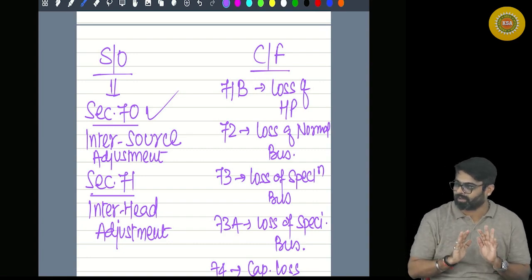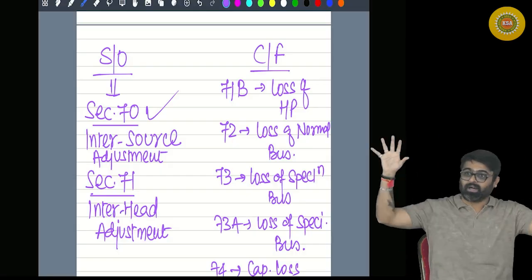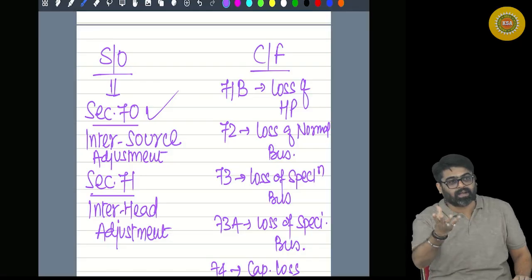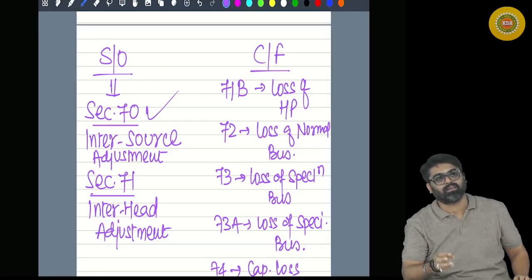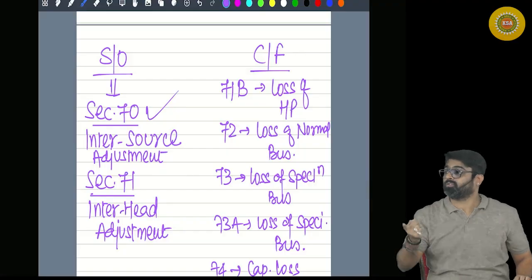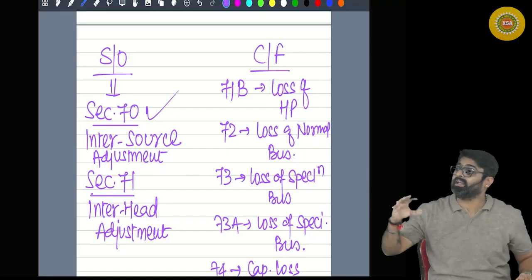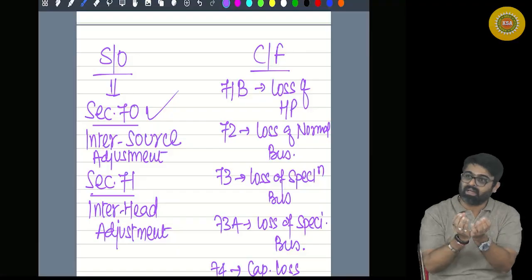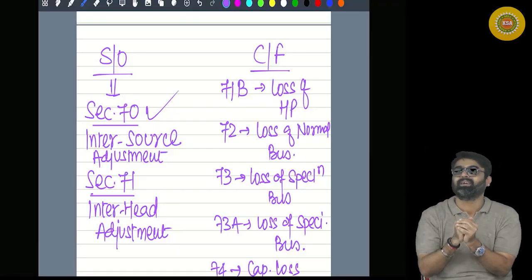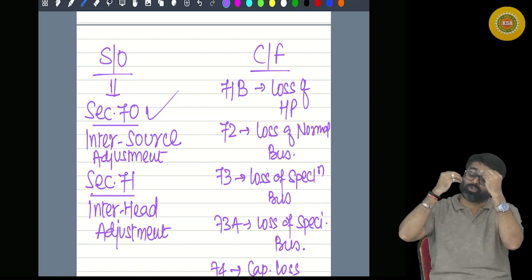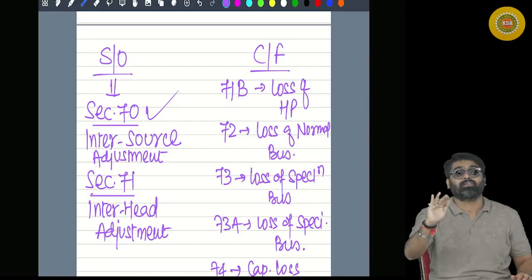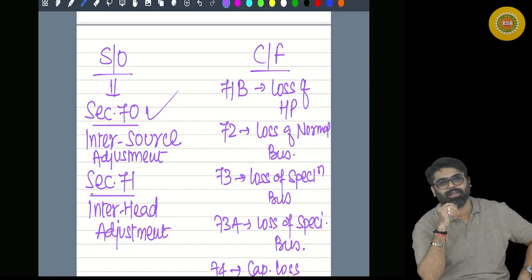Under the head salary, taxable incomes are many, but the available deduction is like peanuts: standard deduction, then entertainment allowance, that too maximum 5,000 if you are a government employee, and deduction for professional tax. The amount of deductions will be very less as compared to the taxable income under the head salary. So there is almost no chance that you will ever have a loss under the head salary.